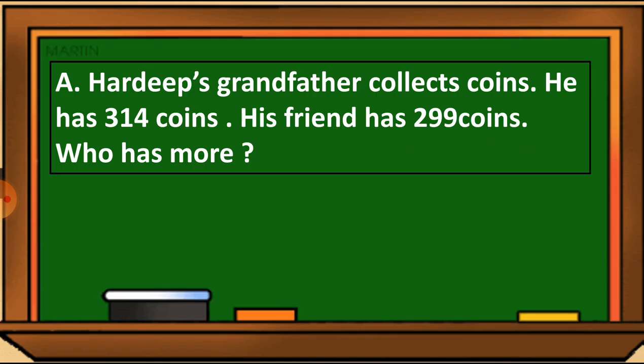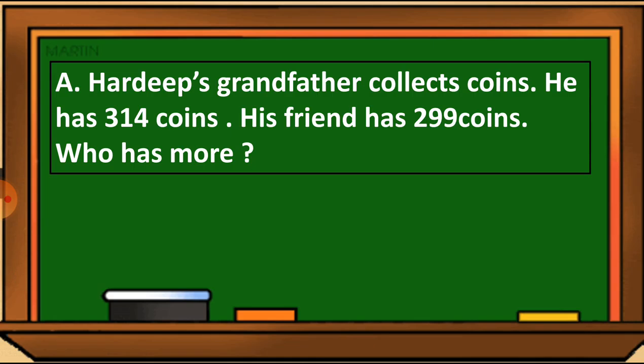Just compare these numbers, which is the smallest number and who has more. So you can see this, the number 314 is a big number, 314 is more than 299. So Hardeep's grandfather has 314 coins and his friend has just 299 coins.